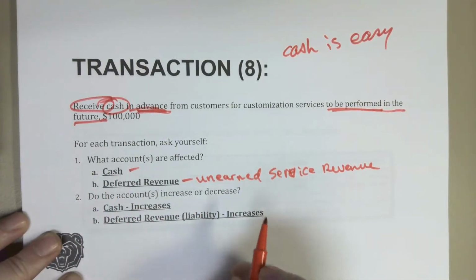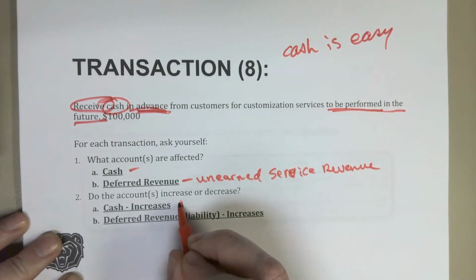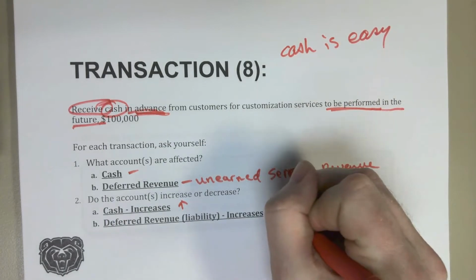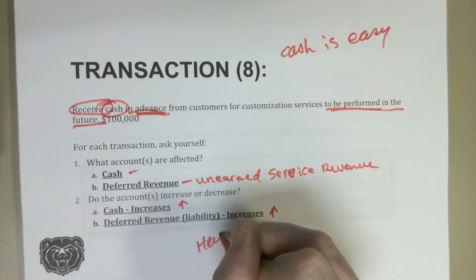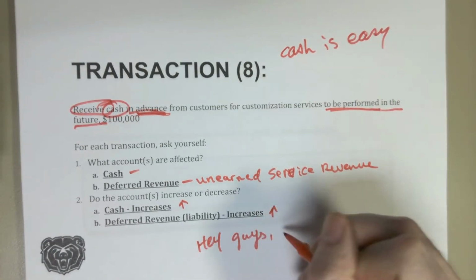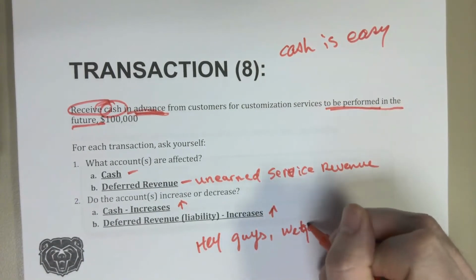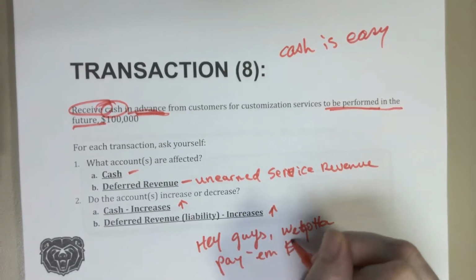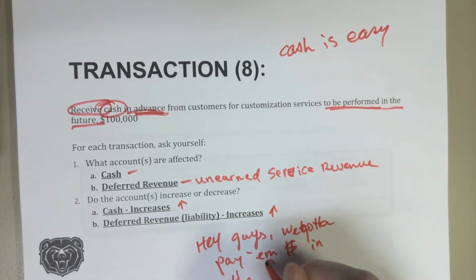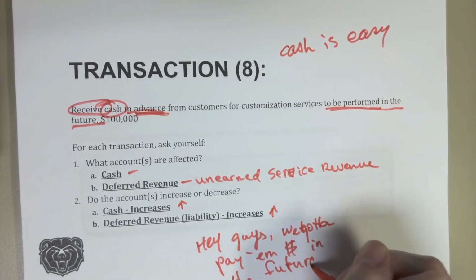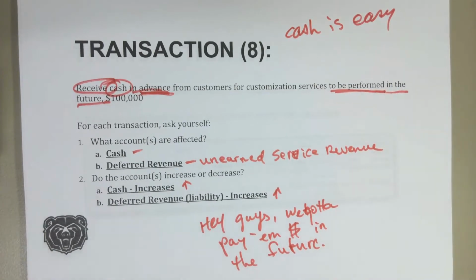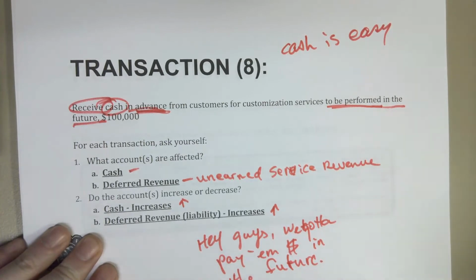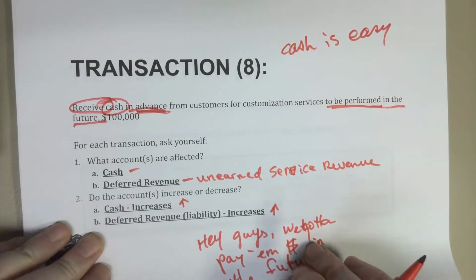So do the accounts increase or decrease? Well, they gave us cash, so that's going to be an increase. And we've deferred that revenue to the future, so we have increased a liability. We have said, hey guys, we've got to pay them in the future. It's just a reminder that we owe something in the future. That's what a payable or a deferred revenue, a liability, typically means, right?